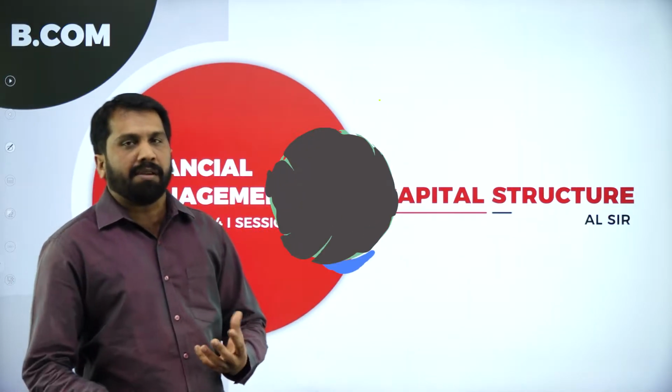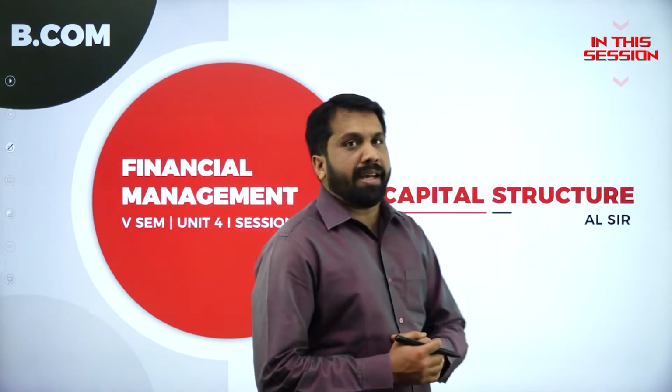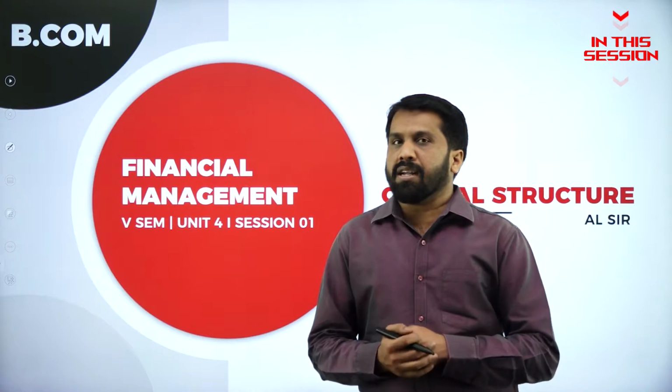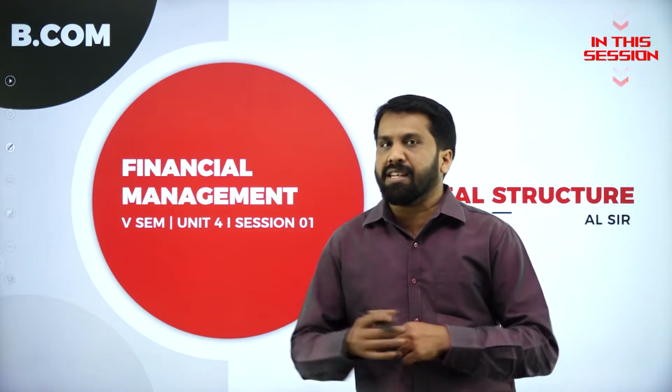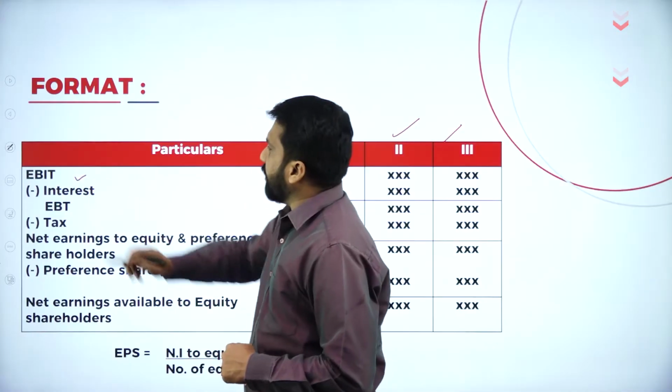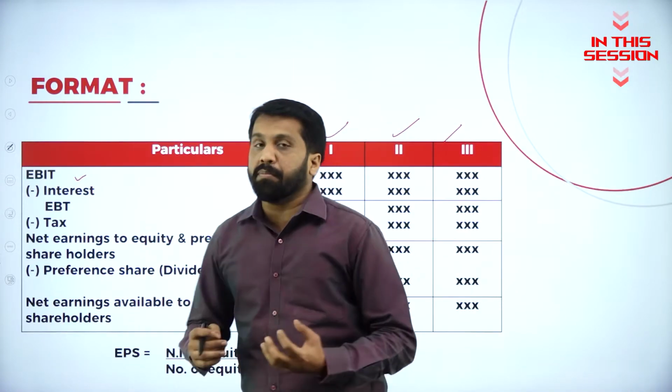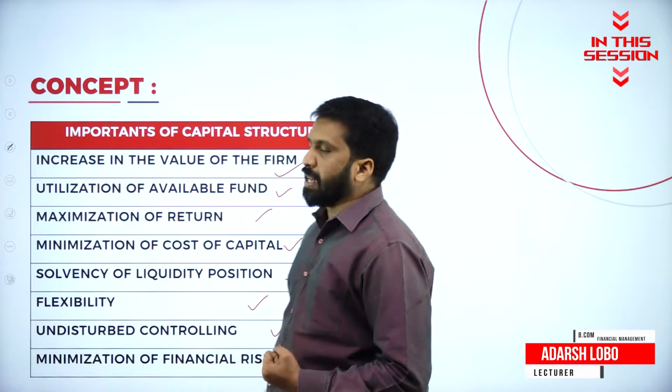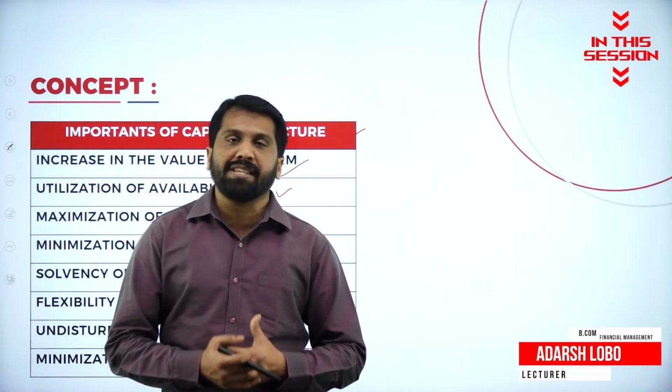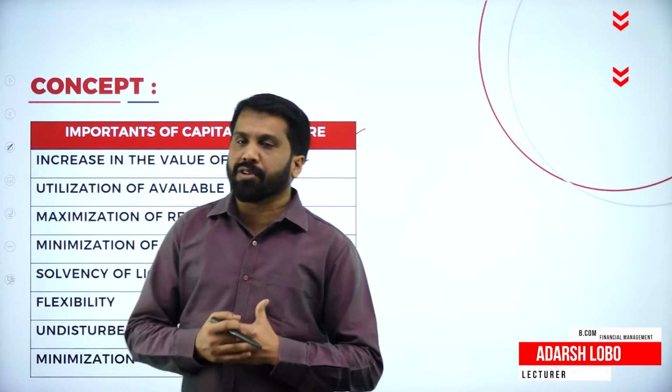The capital, it may be in the form of debenture, it may be in the form of shares, or it may be in the form of equity as well as preference. What is EBIT? Earning before interest and tax. Undistributed controlling means the controlling part will become easier in the capital structure.